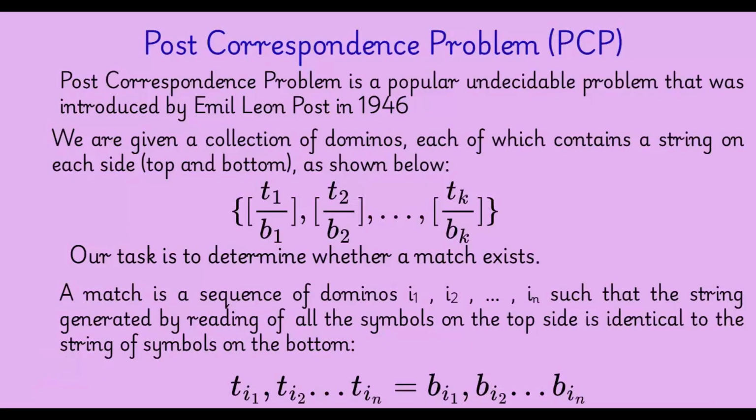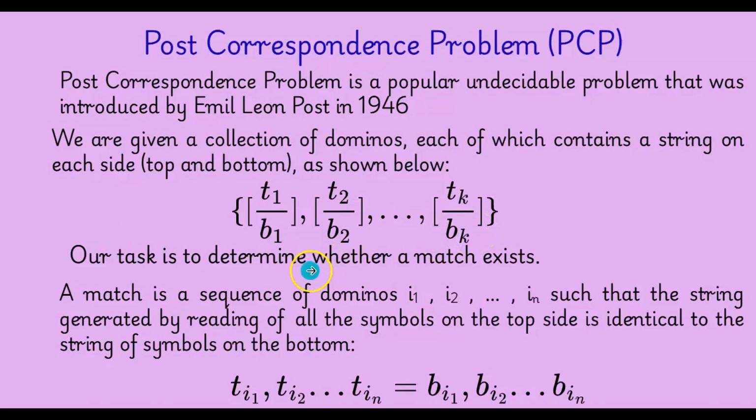Let us see another undecidable problem. It is the post-correspondence problem. The post-correspondence problem is a popular undecidable problem. It was introduced by Emil Leon Post in 1946. We are given a collection of dominoes. That means we can assume it like tiles, each of which contains a string on each side, that is top and bottom. As shown below, T1, T2 and so on Tk and B1, B2 and so on Bk. So these are all strings.